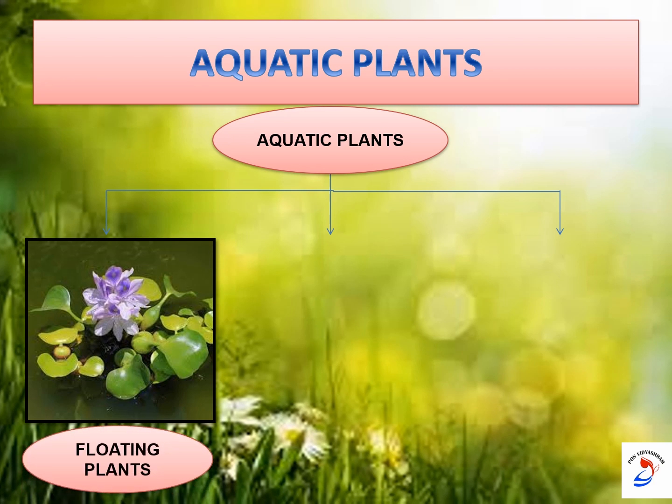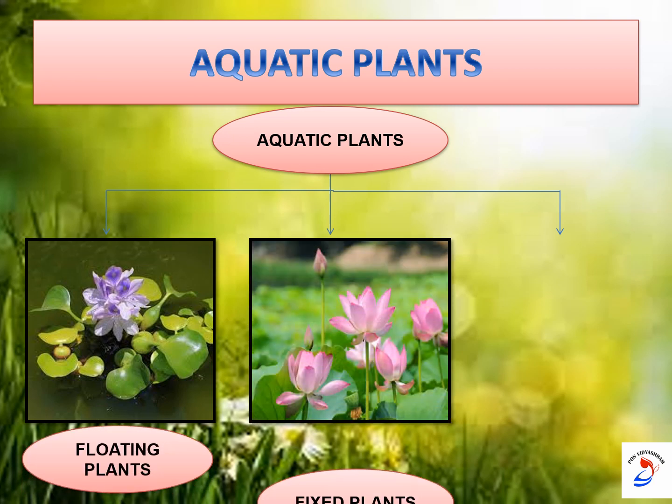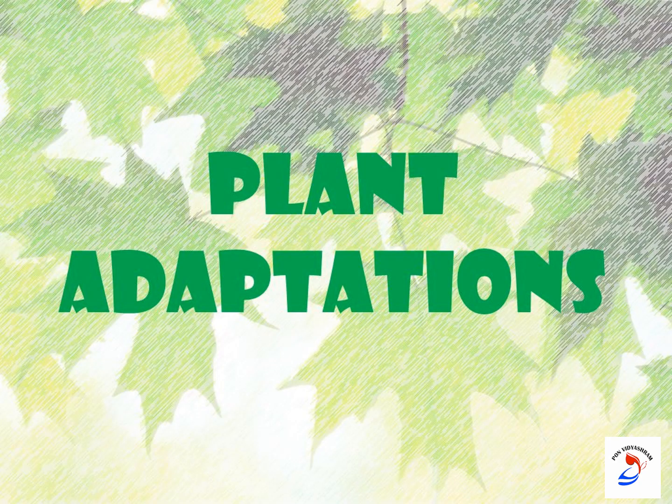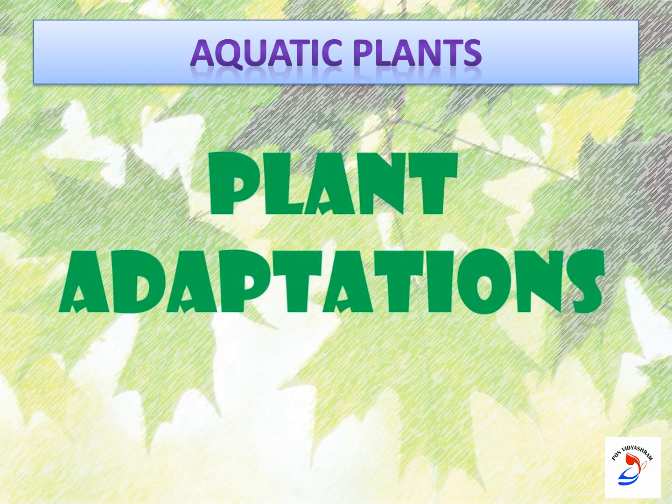One is floating plants, second one is fixed plants, and third one is submerged plants. These are the three main types of aquatic plants. Now we are going to learn one by one.